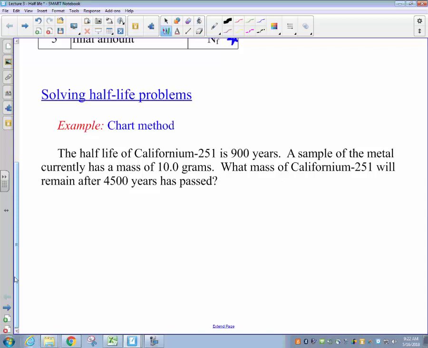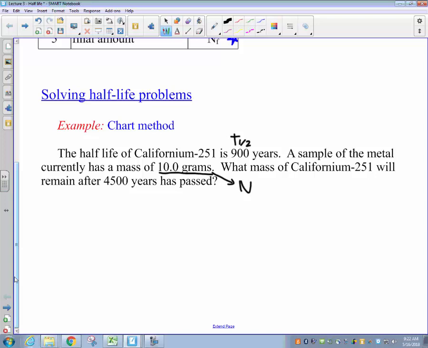To begin with, taking a look at the numbers, we have a variable which is 900 years. That's given to us as the time of one half-life. From our discussion earlier, we said that we will label this variable as a half-life time. Let's label it as T1 half. Next, we've got a sample of metal which currently has a mass of 10 grams. That mass of 10 grams is the initial mass of the sample. So let's label this as our variable n sub i, the initial amount.